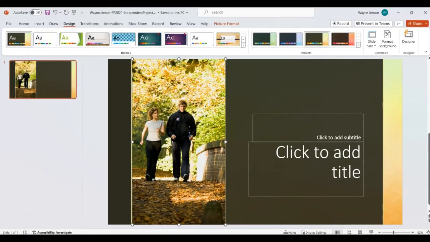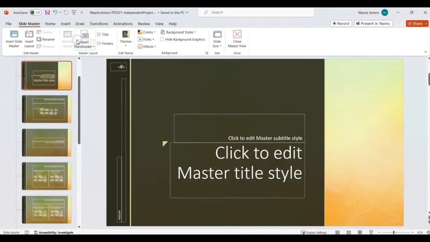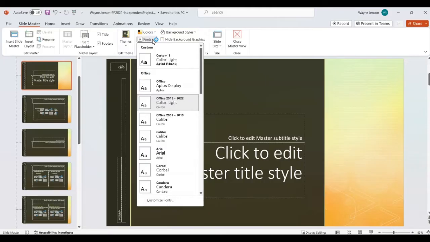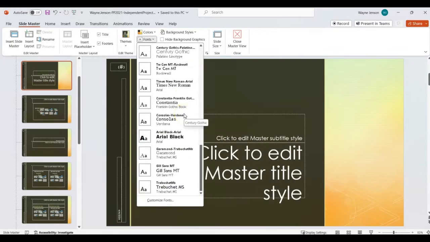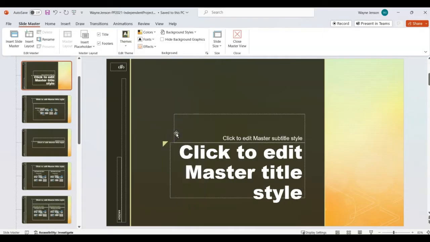We'll close that. And then we're going to change the theme font to Arial Black Arial. To do that, we're going to the View tab here, and we're going to select the Slide Master. And in this section here, we're going to select the fonts, which are the theme fonts. And we're going to scroll down until we find this Arial Black Arial and select that.